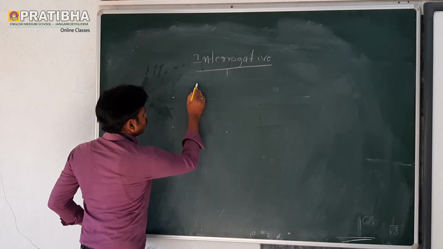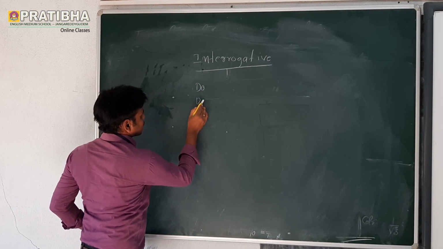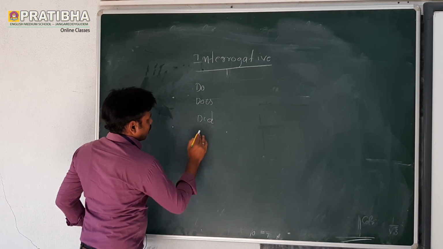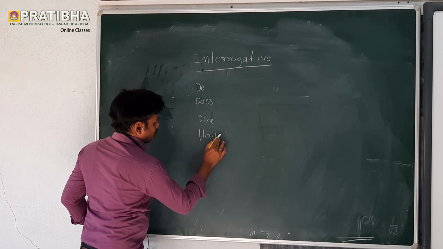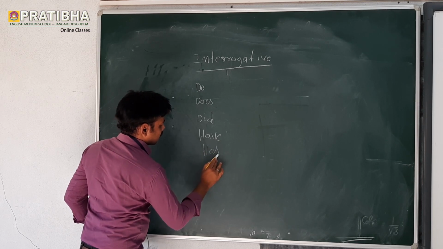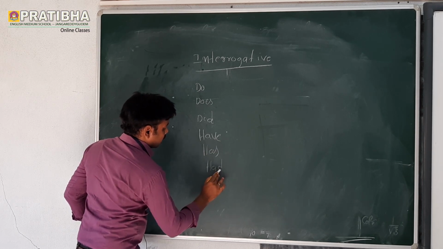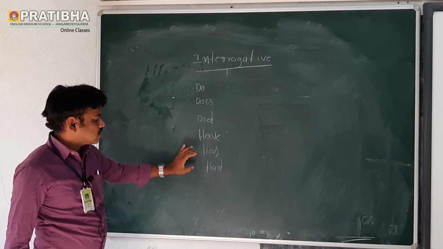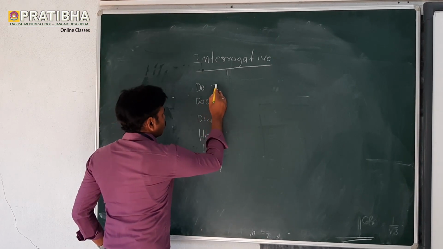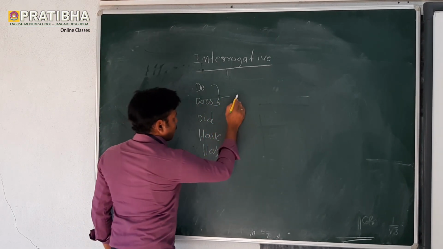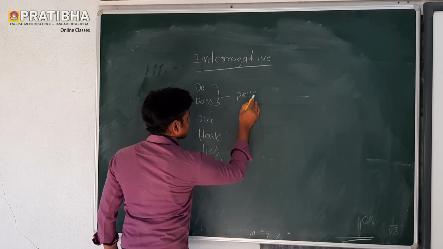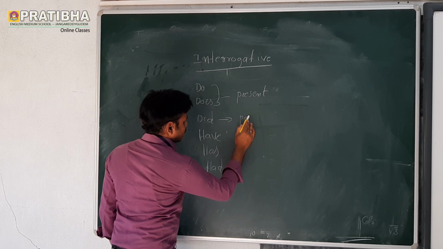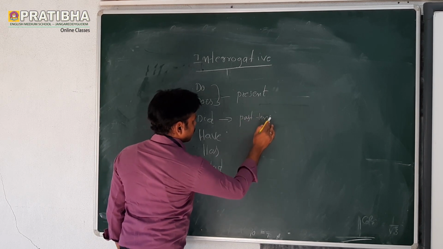Yes or no questions use: do, does, did, have, has, had, etc. Do and does are present tense. Did is past tense.